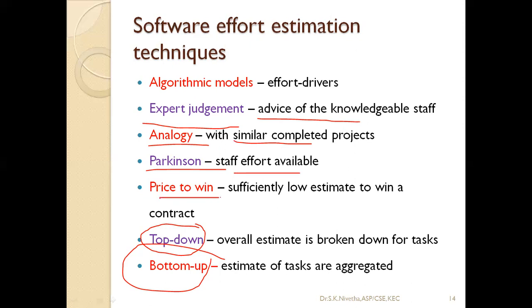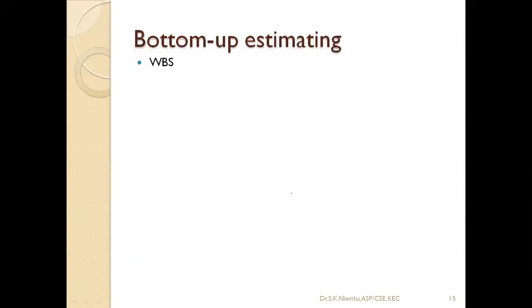And price to win is for one to win the project: how much effort if we quote, then we can win the task, mainly for winning the contract. So these are a variety of ways software effort estimation is done.